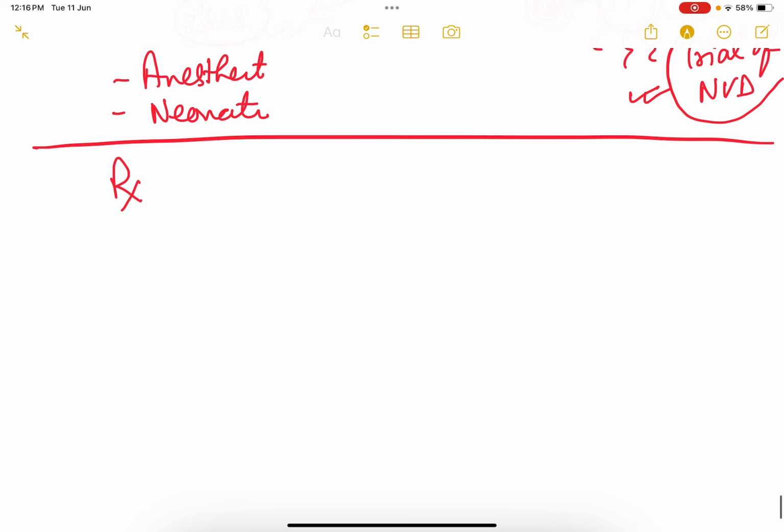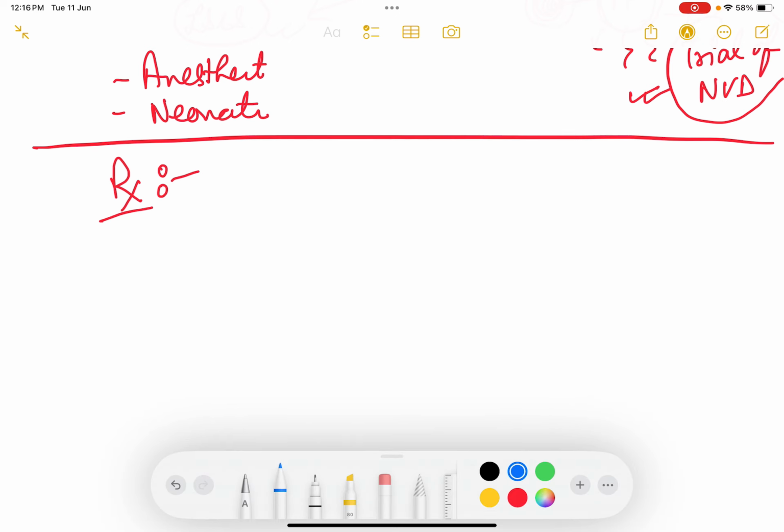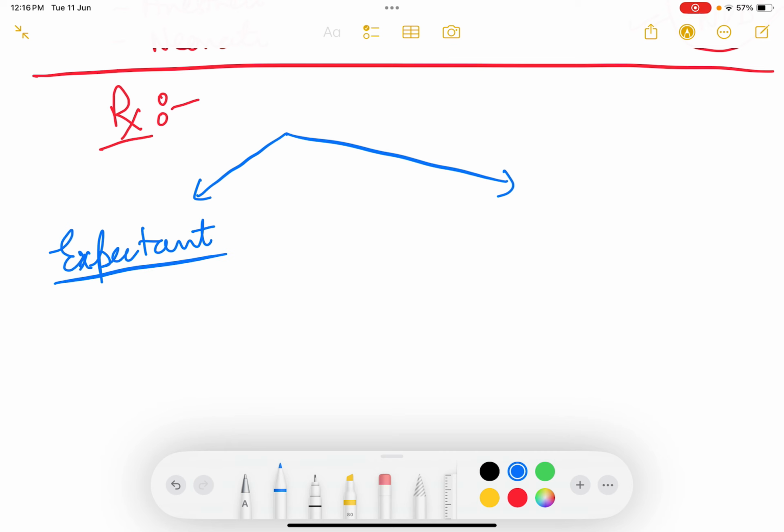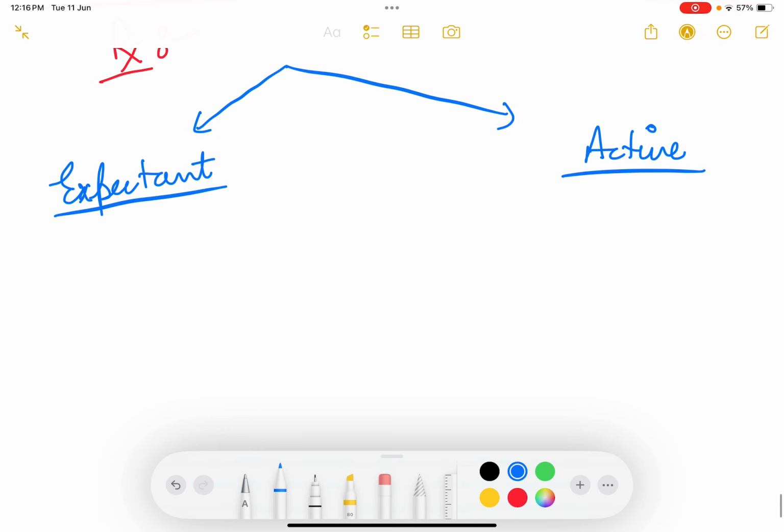So once I have investigated and known that it is placenta previa, what will be my mode of management? The mode of management can be of two types. It can be either expectant management or active management. Now what is expectant management? Expectant management is also called Macafee-Johnson's regimen.